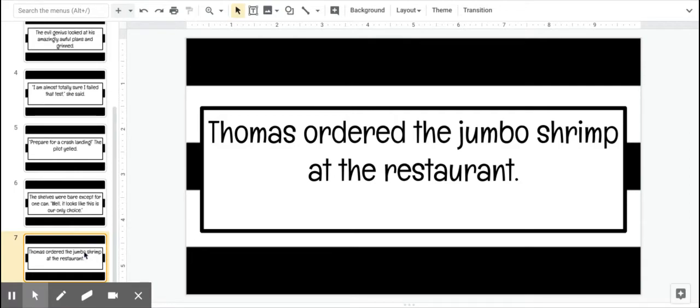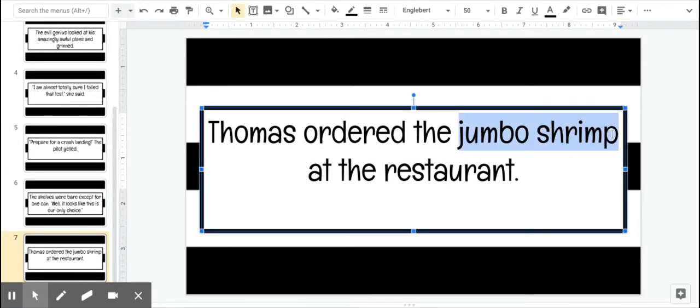Thomas ordered the jumbo shrimp at the restaurant. If you look at this sentence, there's only one option, and that would be jumbo shrimp. I don't know if you've had jumbo shrimp, but it's basically shrimp, but they're just really big. But when you think of shrimp, shrimp are small. So jumbo shrimp is actually the oxymoron, which is kind of funny.